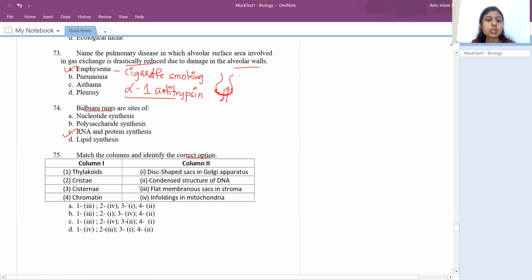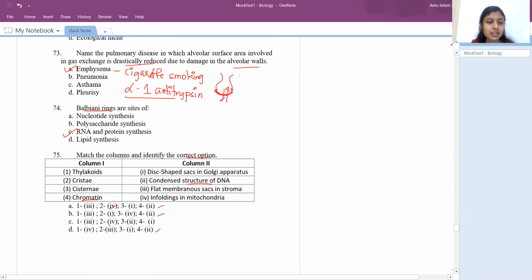So in this, whatever we know would be answered first, right? For example, if I take chromatin, chromatin is the condensed structure of DNA. So obviously 4 would be 2, right? So either this one or this one. Next we will know mitochondria, right? So infoldings in mitochondria, we call them cristae, right? So 2 would be 4.